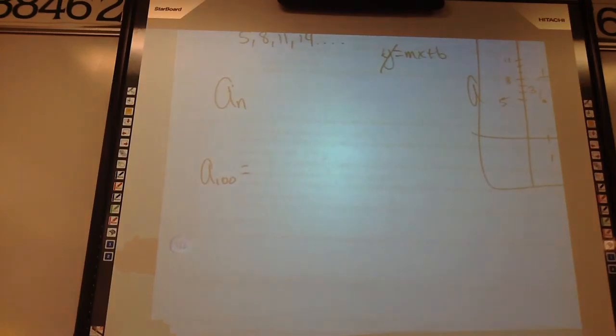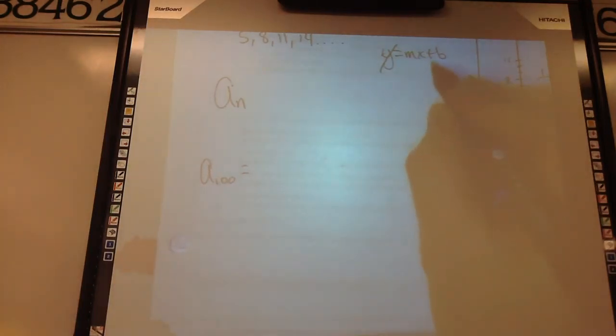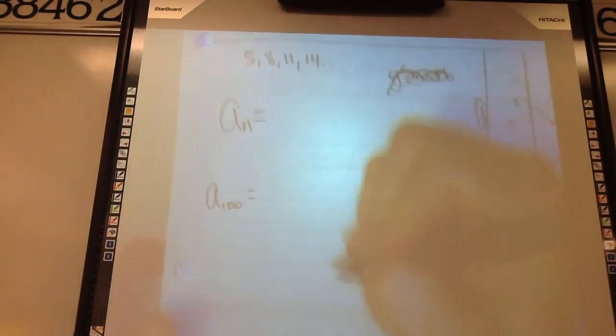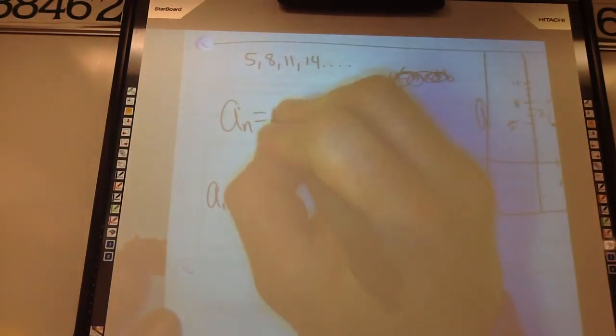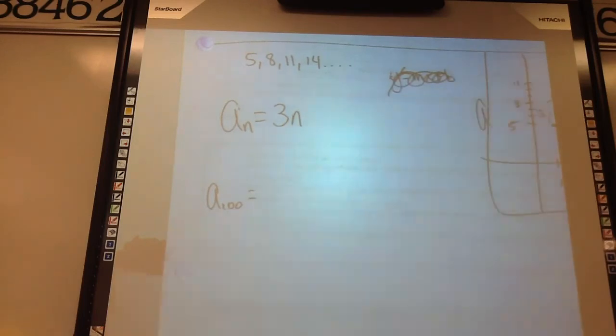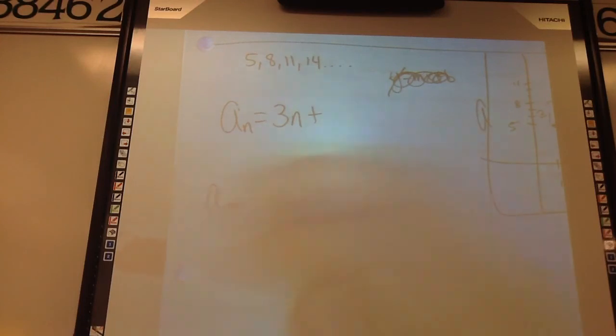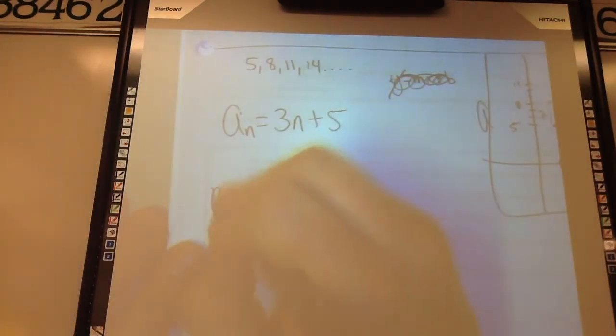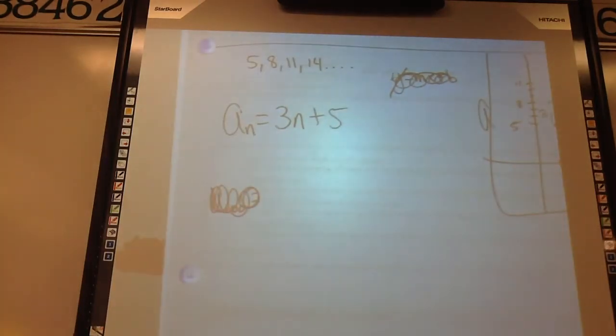So when we're writing these equations, it's the same thing as y equals mx plus b. We need our slope, which we said was 3, right? So it's going to be 3 times n plus, what is our y-intercept or our starting value? 5. Okay, you say 5. 3n plus 5. You think that's our rule? Let's check to make sure it works.